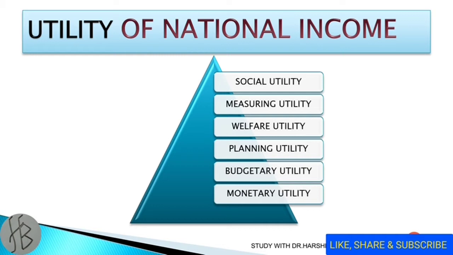Now, the third point is welfare utility. Economics and social welfare are the two sides of the same coin, and mutually they affect each other. If economic welfare is increased, then there is a reduction in the non-economic welfare. Then the increase in the welfare depends on the relative effect of change in both. So we can say national income has welfare utility.